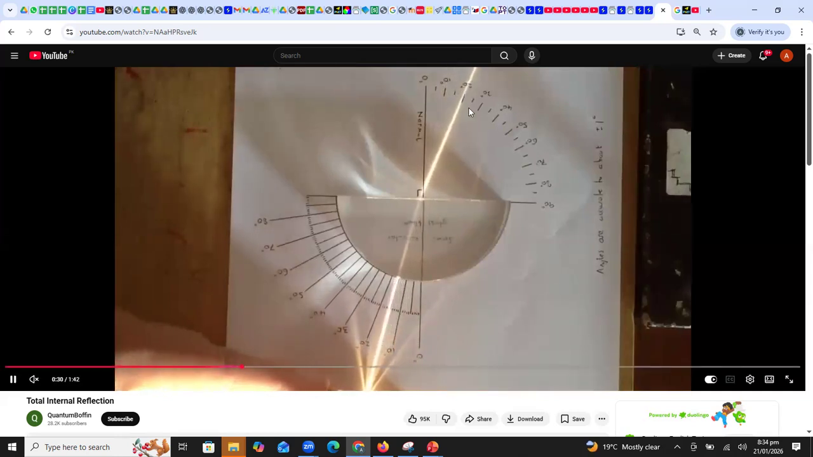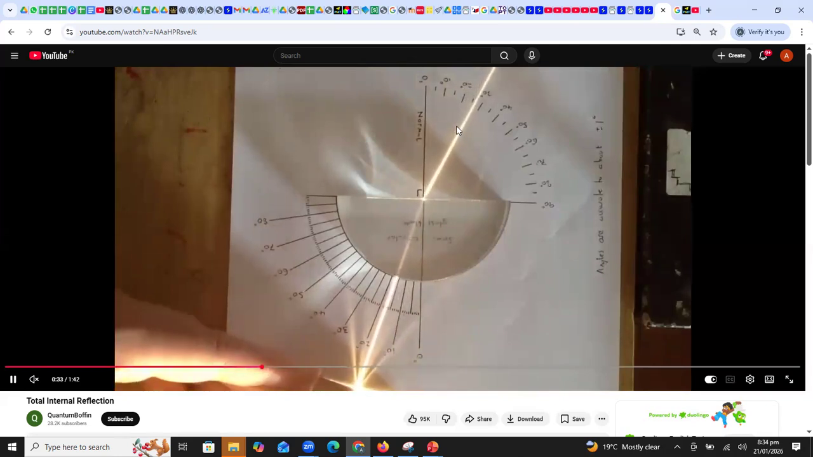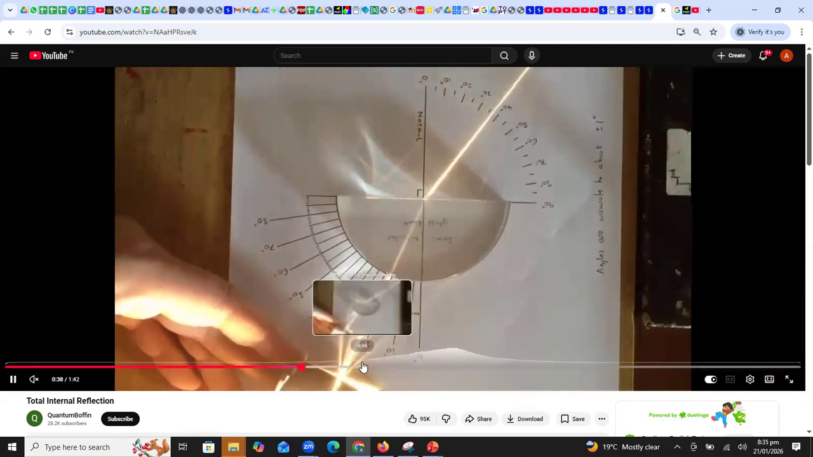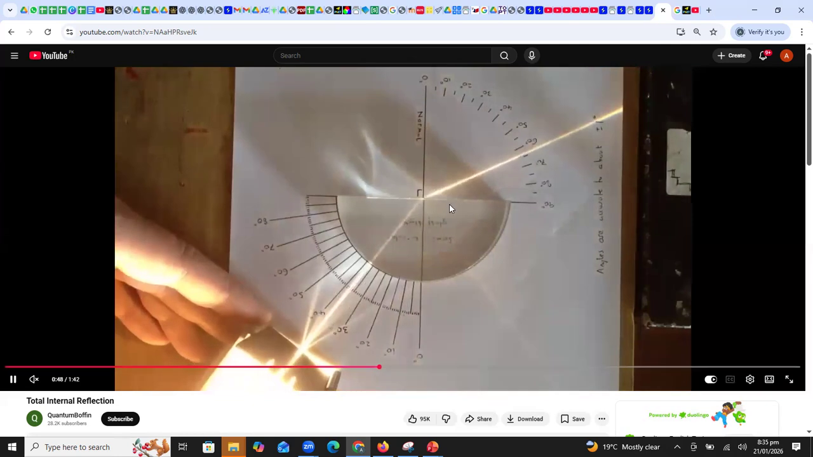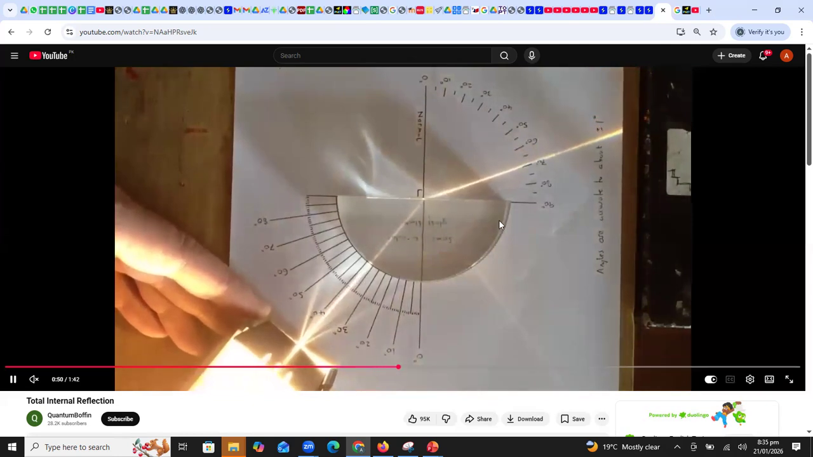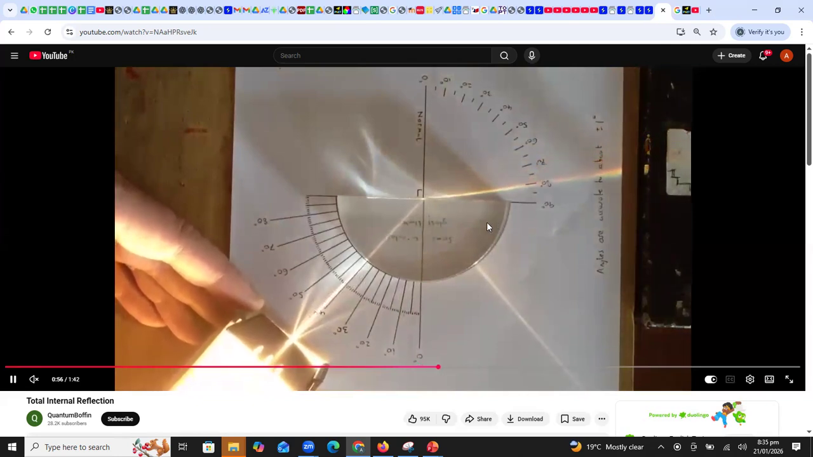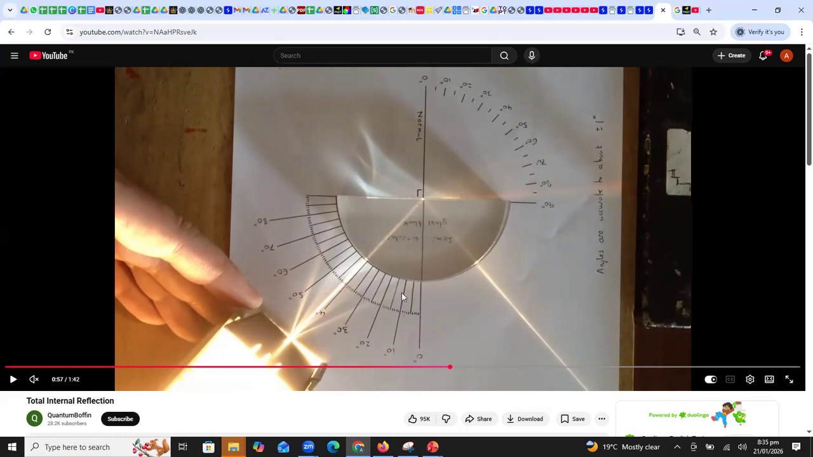Incident ray, refracted ray. But when we continuously increase the angle, there will be a point at which this refracted ray will make a 90-degree angle. You can see here, it will be a moment only. So this light ray will make exactly a 90-degree angle with the normal, along the surface of this semicircular glass block. So this is the 90-degree angle which this refracted ray is making, and this is the incident ray. This angle of incidence, which is almost 41 degrees, is the critical angle.